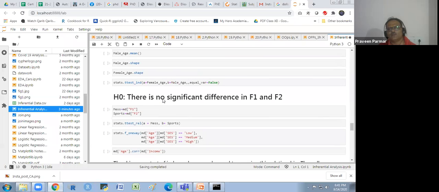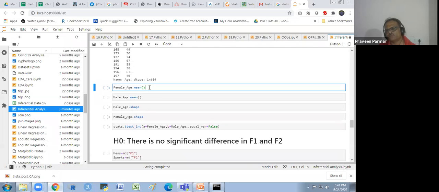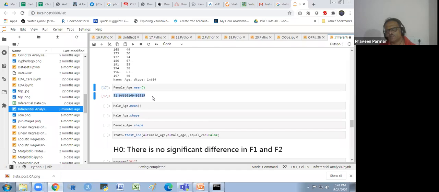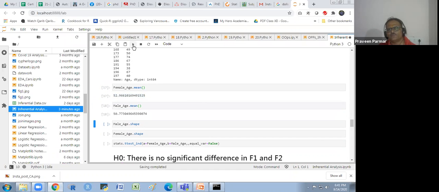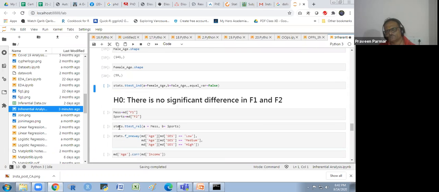Similarly, I have worked for male also, but I will find out the mean age of female. I just calculated this, and the male mean age, if I see, is this much. If I see the shape of this, you will see it is 141 rows and I have only one column. This is also 59 rows.